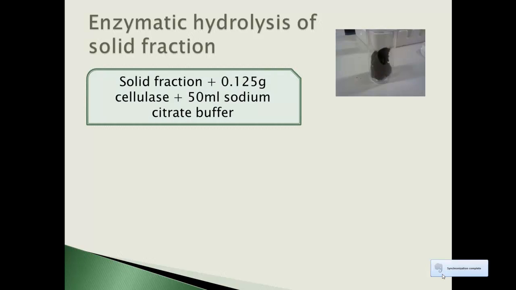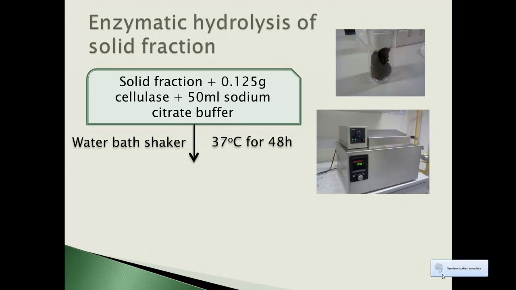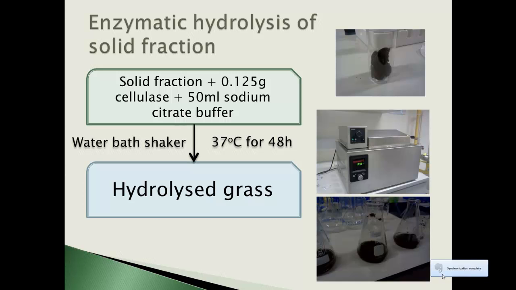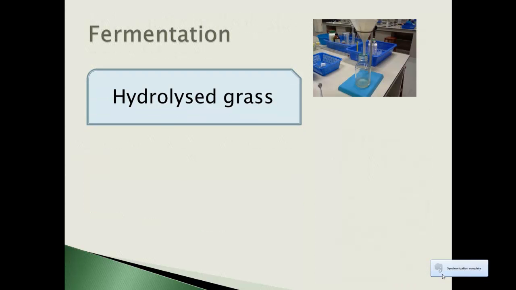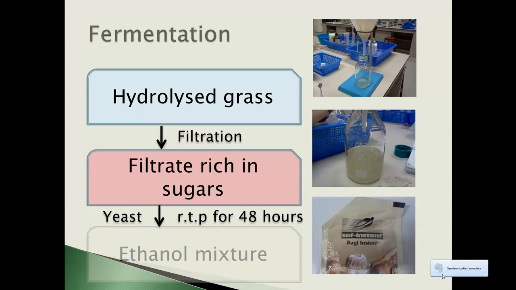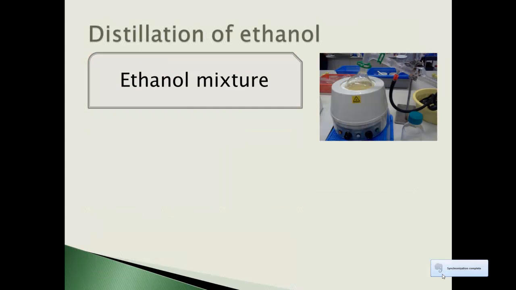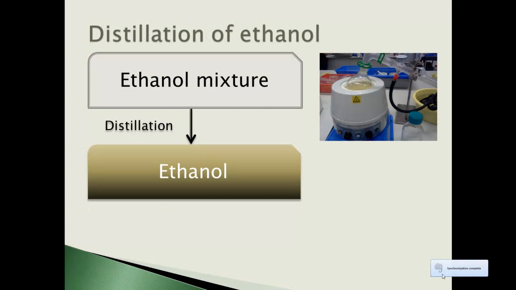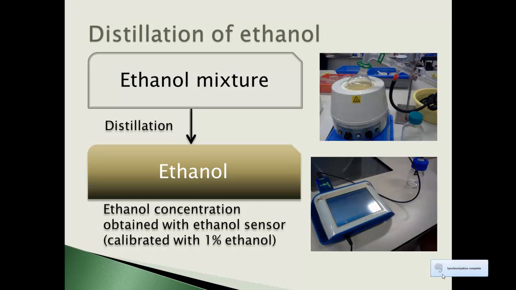The solid fraction samples were hydrolyzed using cellulase. Sodium citrate buffer was also added to maintain the pH at 4.8. The samples were placed in a water bath shaker for 2 days. After filtration, the filtrate was tested for glucose using the DNS total glucose assay. It was then fermented with yeast for 2 days. Distillation was carried out to obtain ethanol, and the ethanol concentration was determined with an ethanol sensor.